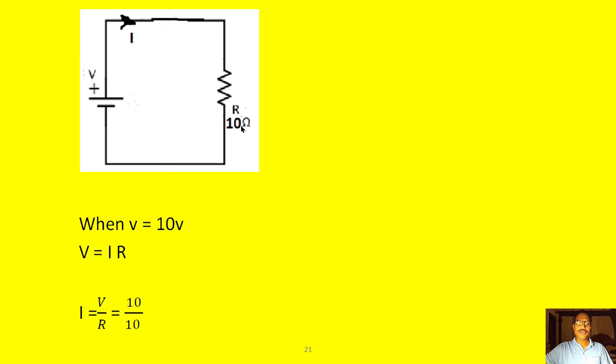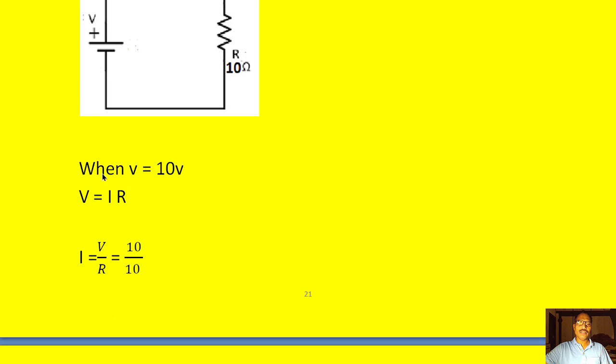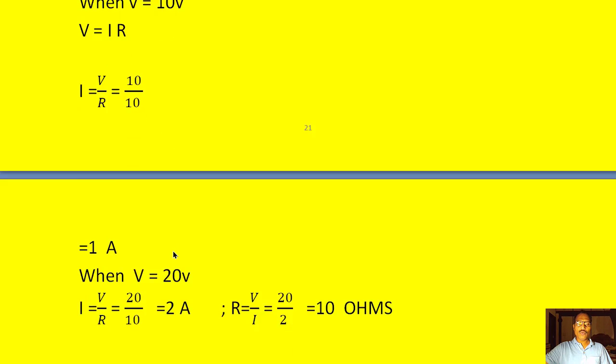What is going to happen to the resistor that we observe here? Suppose the applied voltage is 10 volts, and we know Ohm's law, V is equal to I into R. We know the resistance and the applied voltage, so we can calculate the current flowing through the resistor. That is I is equal to V by R, that is 10 by 10, so we get 1 ampere current.